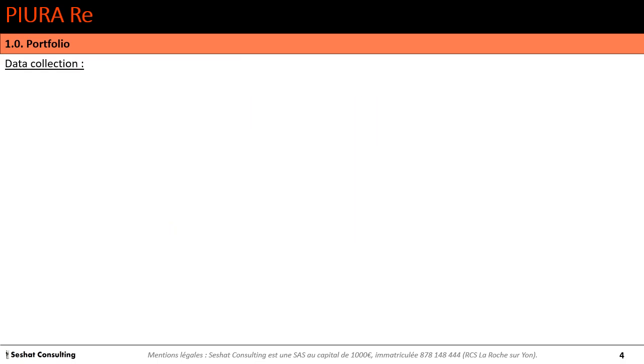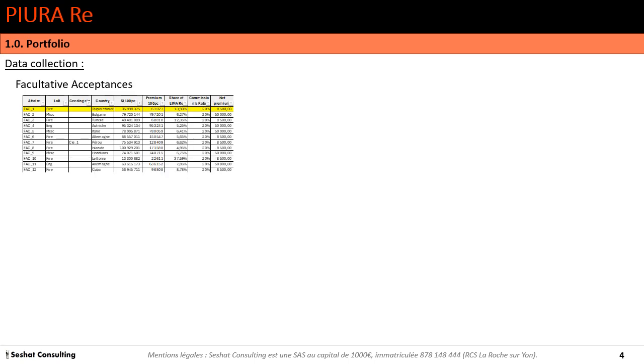Here is a view about the data we've collected with PIURA. So first we have facultative lines. On facultative lines we need the name of the risk, the line of business, the ceding company, the country, the sum insured, the total sum insured, total premium, and we need the share of PIURA, commissions rate.